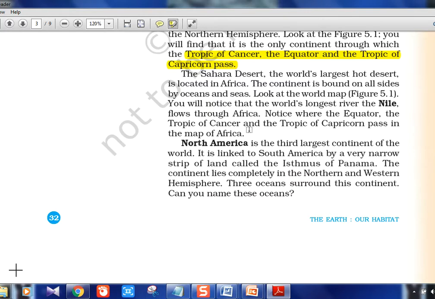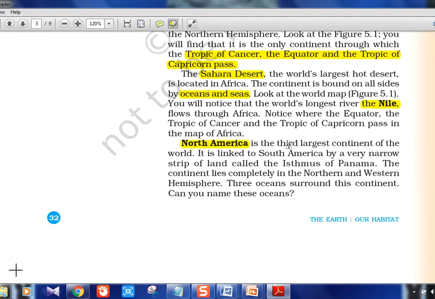Sahara Desert, the world's largest hot desert, is located in Africa. The continent is bounded on all sides by oceans and seas. Look at the world map again. You will notice the longest river, the Nile, which can be called the lifeline for most of the countries of Africa. Again, country related, mapping related, that we'll see later.